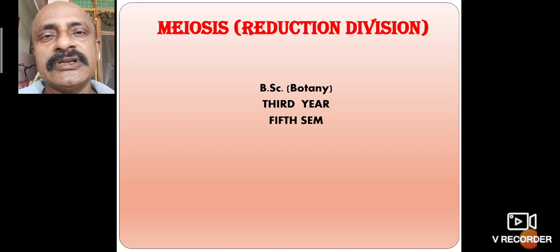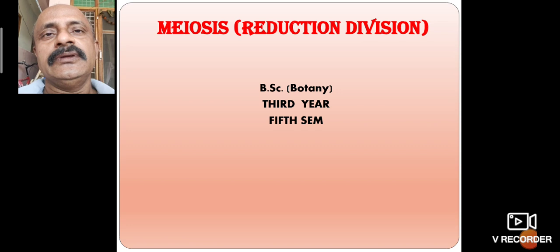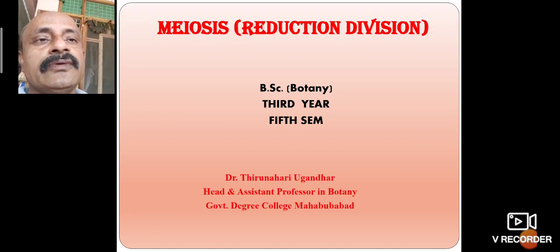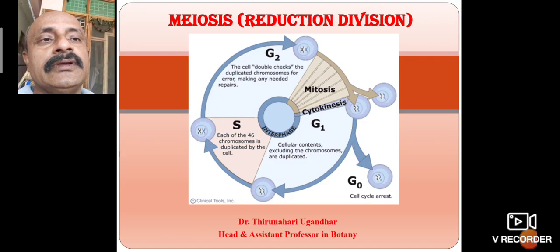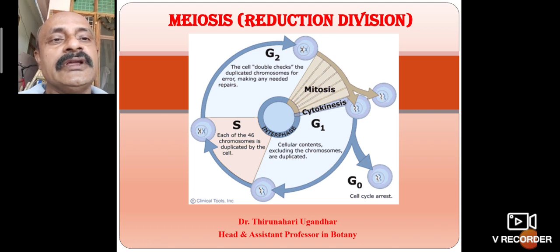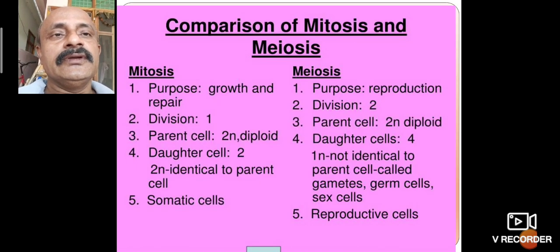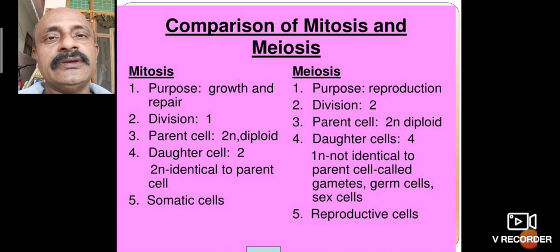Reduction division contains two types of divisions: reduction division 1 and reduction division 2, or meiosis 1 and meiosis 2. This is also a third year, fifth semester topic. This is also one important characteristic of meiosis. Now, what is the comparison of mitosis and meiosis?